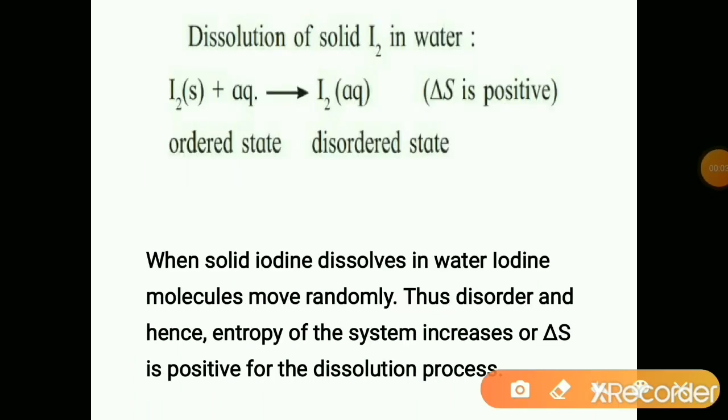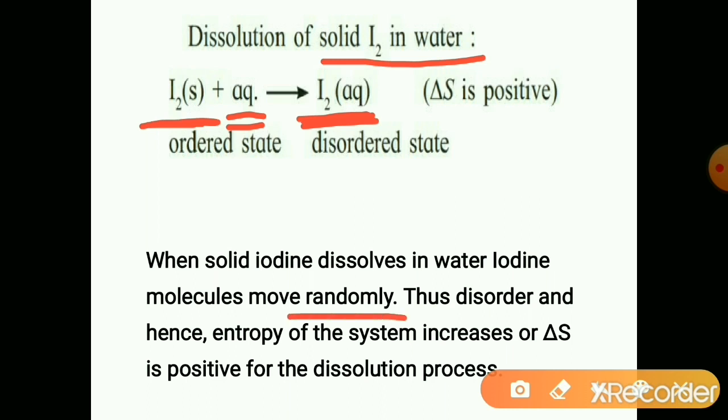See here the dissolution of solid iodine crystals in water is given. In iodine crystals, the molecular state is there, so it is I2. When dissolved in water, it gives aqueous iodine. In the aqueous iodine, the molecules move randomly, because they are associated with the water molecules, and water molecules are a little bit free to move.